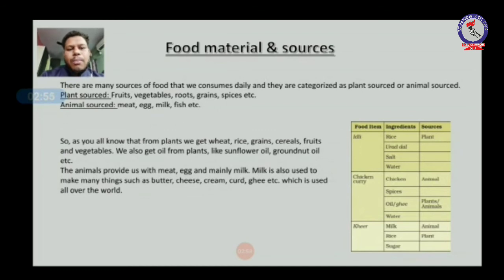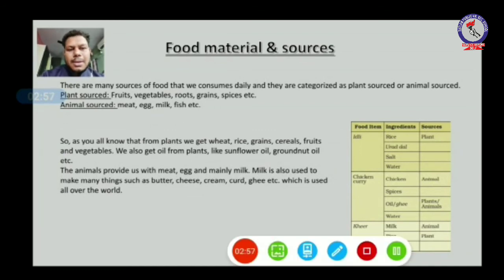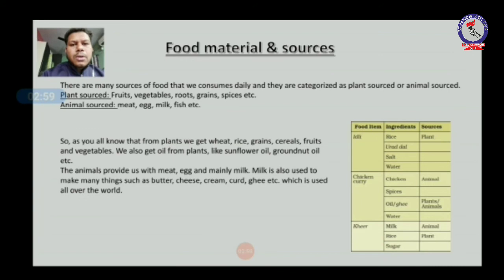These are the animal source foods. We get food both from plants and animals. Okay, so as you can see, we get wheat, rice, grains, cereals, fruit, vegetables, all from the plant, but we also get oils from the plant. I have given examples like sunflower oil and groundnut oil. There are also other oils like coconut oil, we also get this from the plant. Okay, the animals provide us with meat, as you know, egg and mainly milk. Milk is given by animals, mainly the cow and buffaloes.